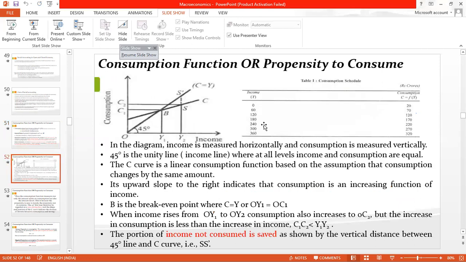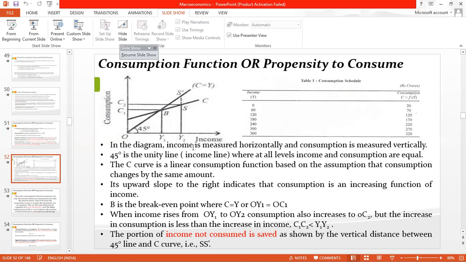You see here in this table, the consumption schedule. Initially income was 0, 60, 120, 180, 240, and so on. And consumption, you see, when your income was 0, at that time also you were consuming 20 units. Here the unit is in crores. When income is 60, then consumption was 70, and slowly your income is increasing. But you see that consumption is increasing, but not in the same proportion as it was increasing earlier.